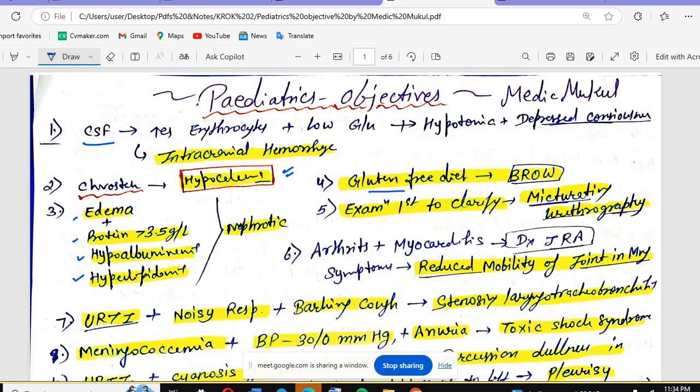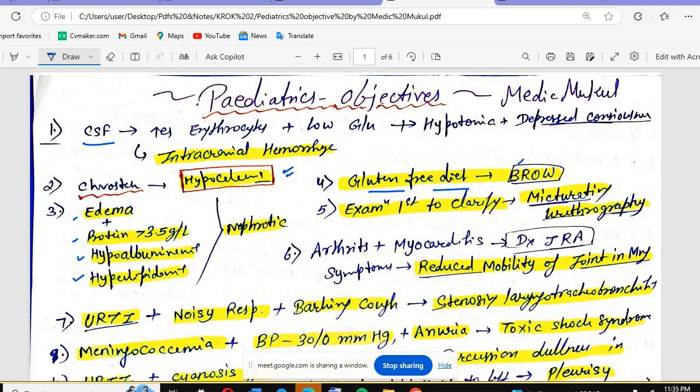Then we have the gluten-free diet. Tell me about the gluten-free diet. What do you know about it? Which disease? Which disorder? Celiac disease. That is celiac disease, an autoimmune disorder where gluten damages the small intestine. What foods to avoid?